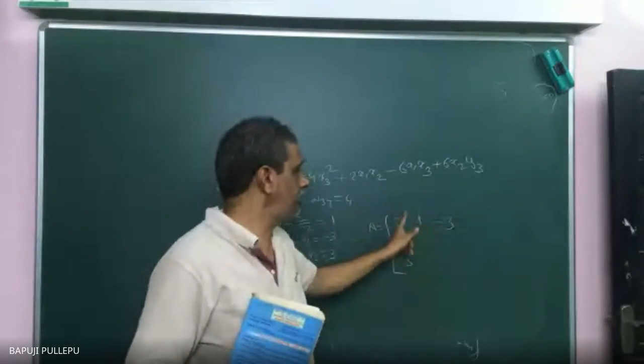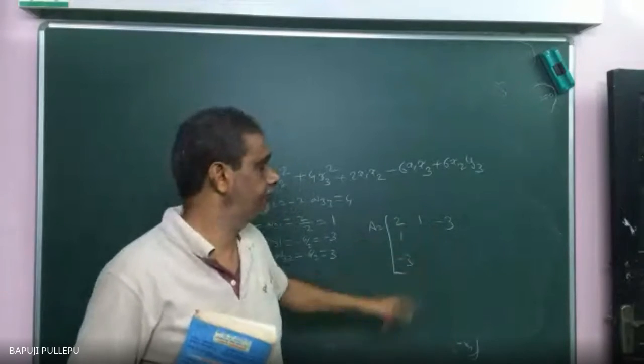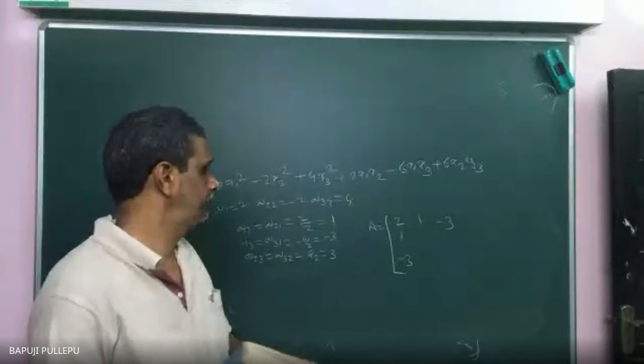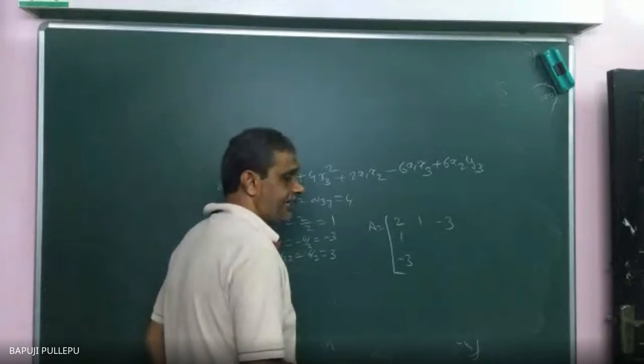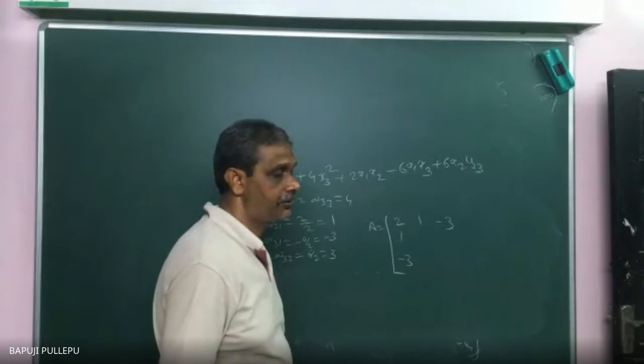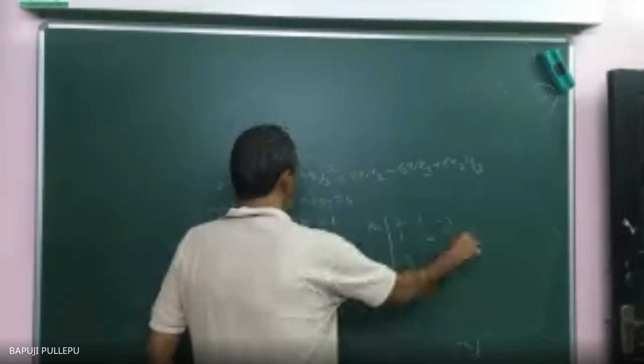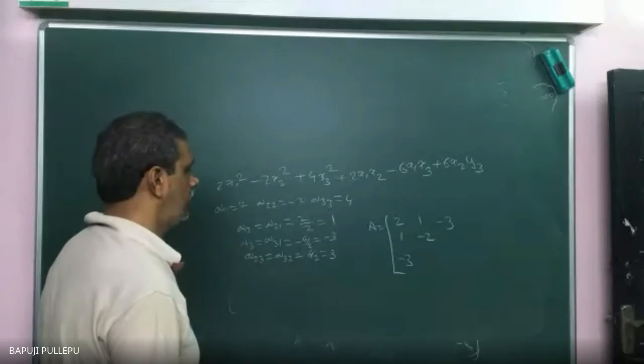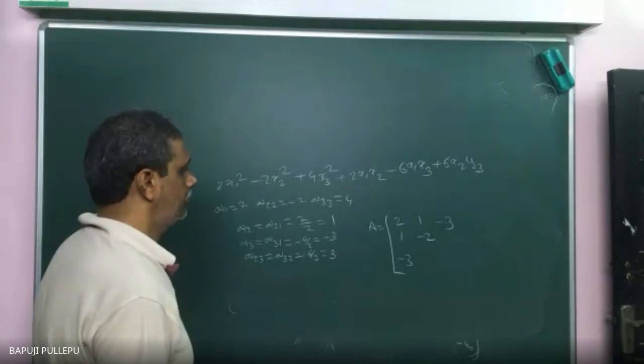What is the first row? The same first column you will get. The half you can take. Okay, sir, got it. Then 2, 2 is what? What is A22? Minus 2. Then 2, 1, 3. Yes sir.